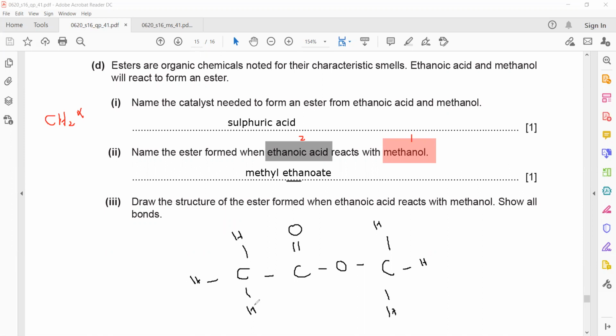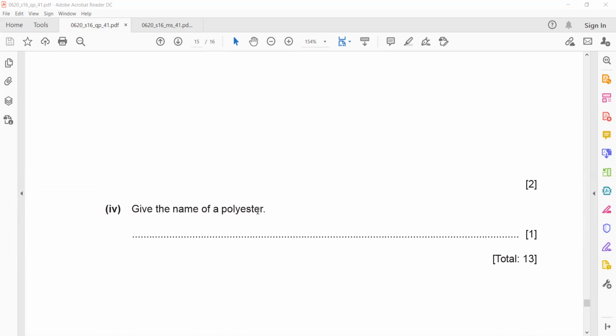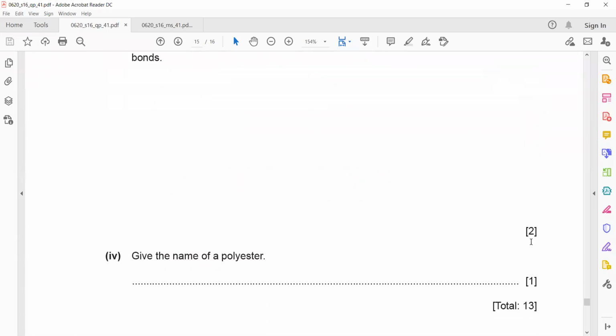Name the polyester. That you will learn in condensation polymers. So these are organic chemistry questions. You can see 13 marks are there for this question. The last part, why I did not solve the last part, is because we will still discuss condensation polymerization. That's why I did not answer the last part.